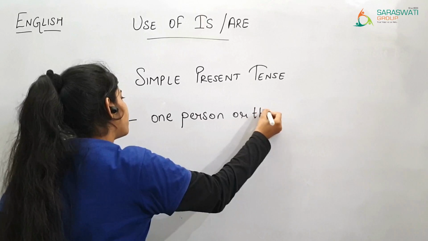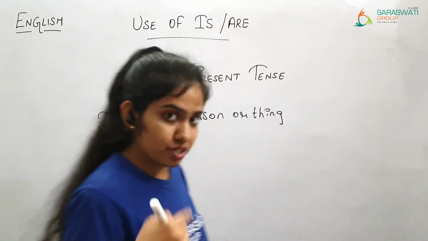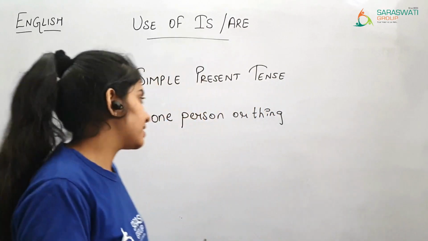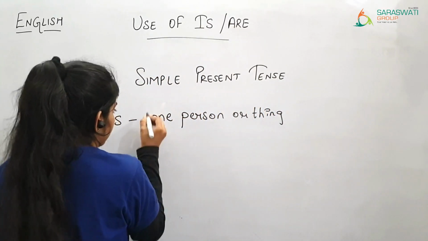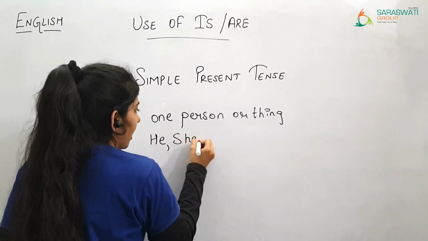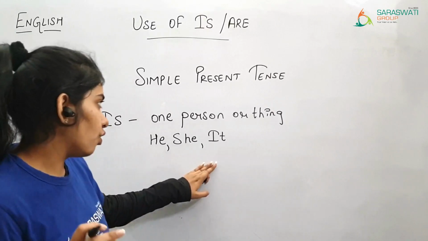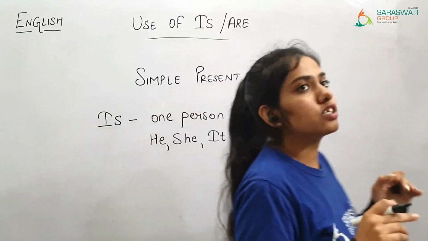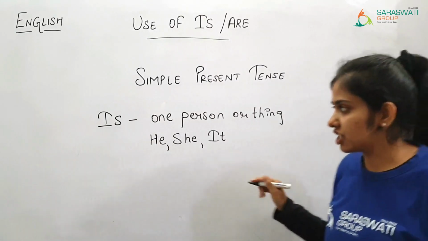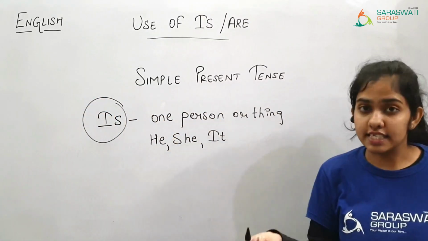જ્યારે કોઈ એક person or એક વસ્તુની વાત કરવામાં આવે છે ત્યારે is નો use થાય છે, or else the words like he, she and it. આ ત્રણ words હોય, or else one person or a thing ની વાત કરવામાં આવે છે, at that time you are supposed to use is.